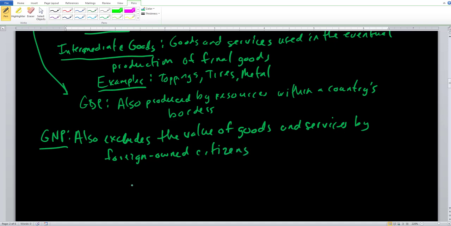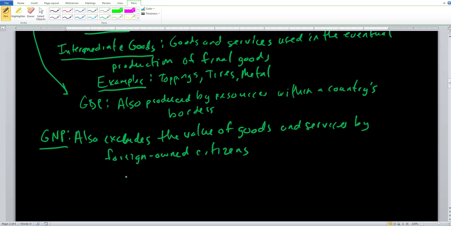So here with GNP, we only care about the citizenship of the individuals or firms or corporations producing the goods and services. If you are a US citizen, it's immediately going to go under US GNP. If you are a US-based firm or corporation, it goes into US GNP, and it doesn't matter where you actually produce the goods.